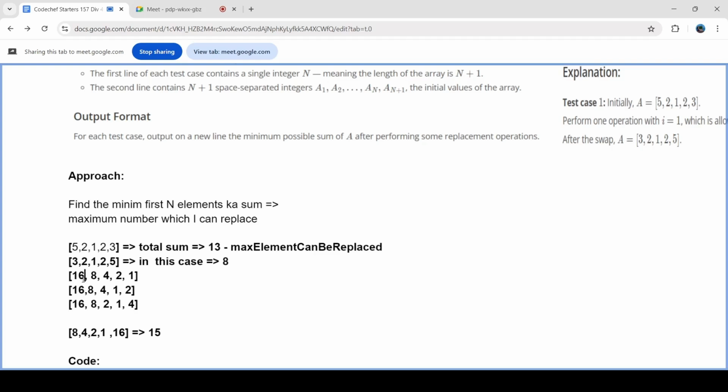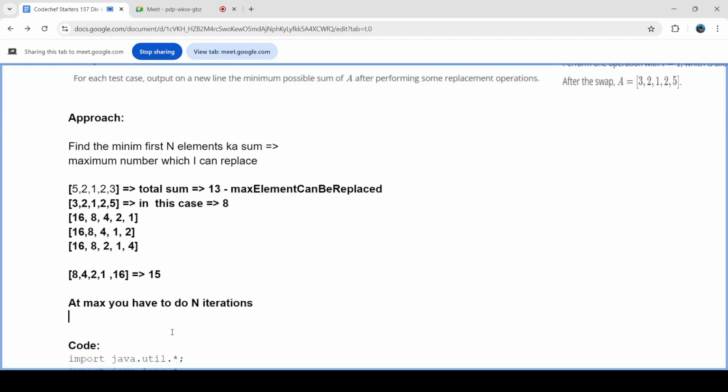As you saw, what you can do is, in each iteration, the brute force approach, the n square approach, in each iteration, find the largest number which is less than 2 times the last number. You just need to iterate here. Find the largest number which is less than 2n and just swap it with this. And at max, you have to do n iterations.